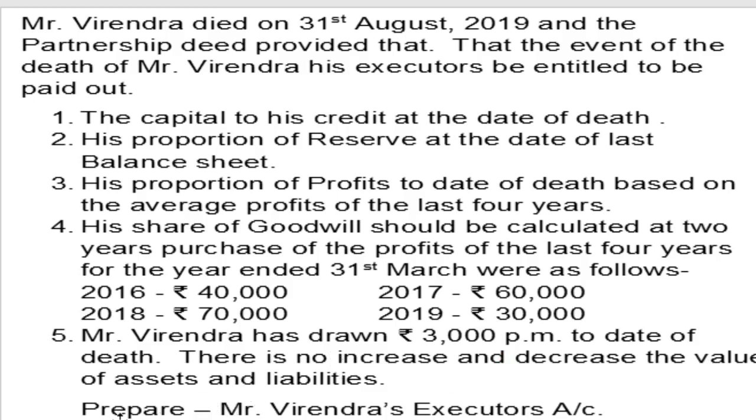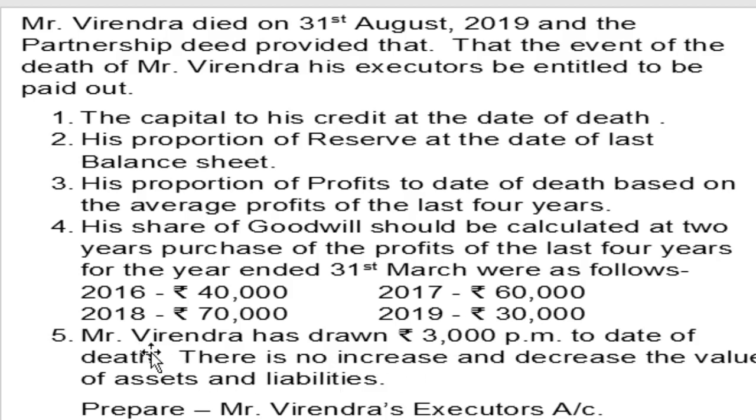Then the last line is very important: prepare Mr. Virendra's executor's account. Means in this example it only asks for Mr. Virendra's executor's account. Generally, after preparing the capital account of Virendra, we prepare Virendra's executor account, but in this example it only asks for Virendra's executor account. So there is no need to prepare the revaluation account and the partners' capital account, meaning Virendra's capital account, because only Mr. Virendra's executor account is asked.